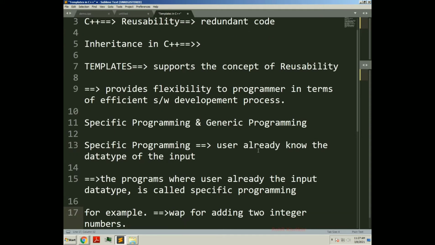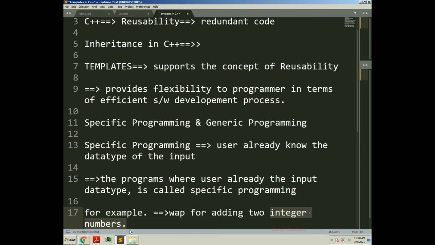Now look at this statement carefully. What statement are we giving? Write a program for adding two integer numbers. So here clearly the statement is saying we have to write a program for adding two integer numbers. Specific data type we have mentioned within the program title.